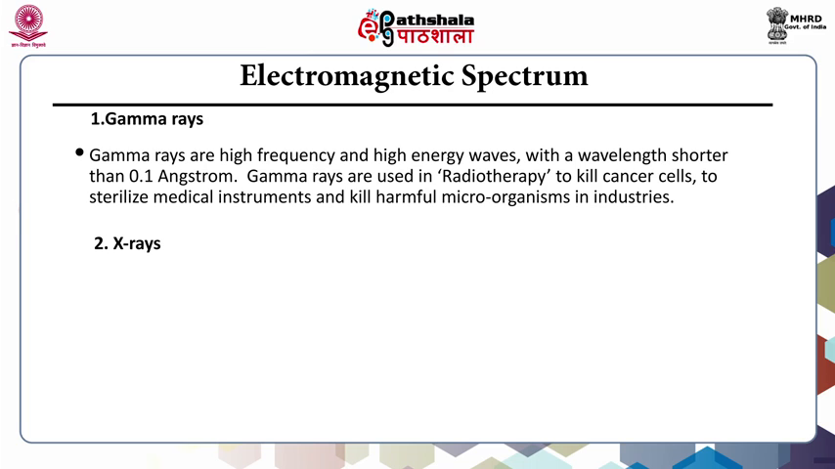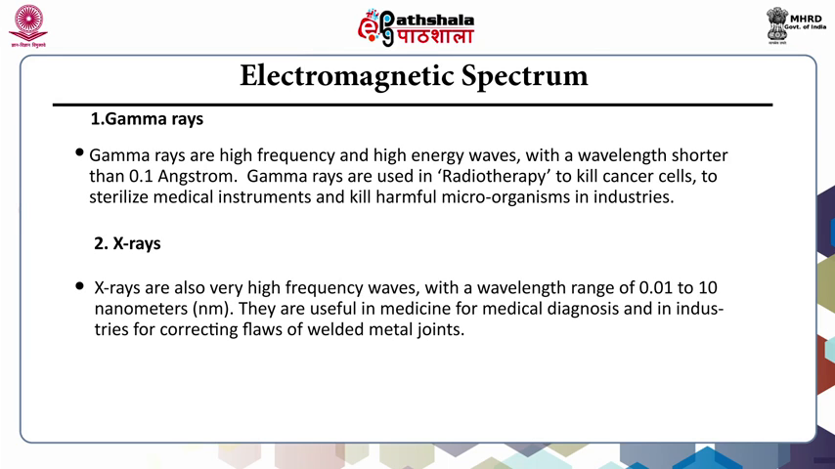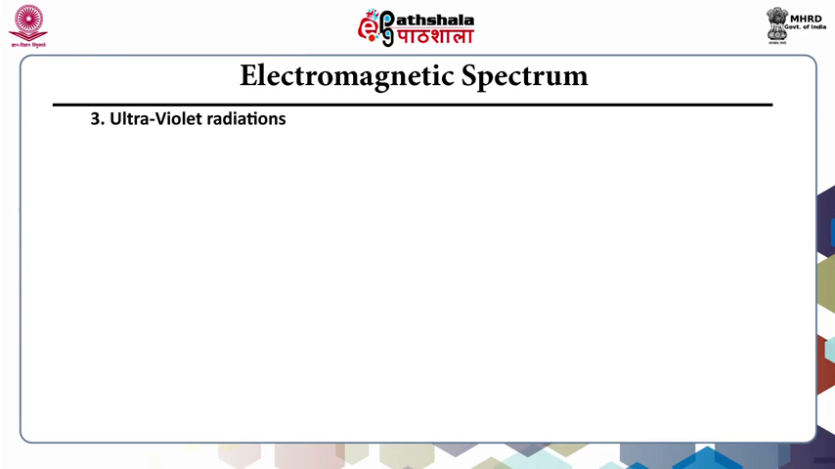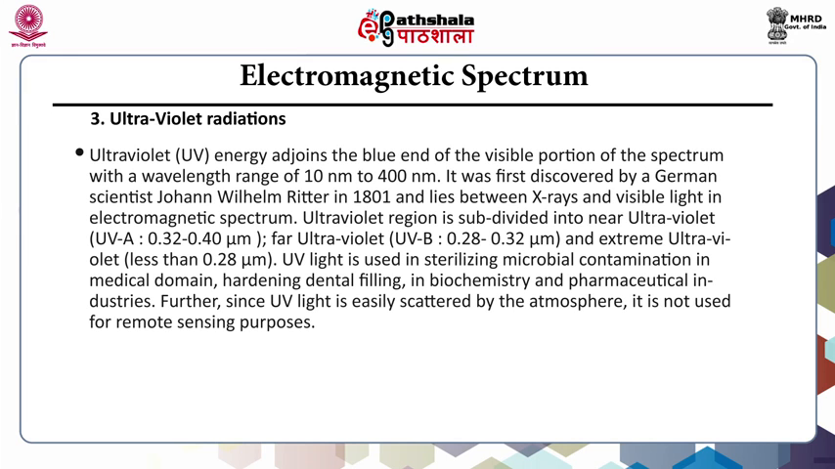Second is X-rays. X-rays are also very high frequency waves with a wavelength range of 0.01 to 10 nanometer. They are useful in medicine for medical diagnosis and in industry for detecting flaws in welded metal joints. Third is ultraviolet radiation. Ultraviolet energy adjoins the blue end of the visible portion of the spectrum with a wavelength range of 10 nanometer to 400 nanometer.